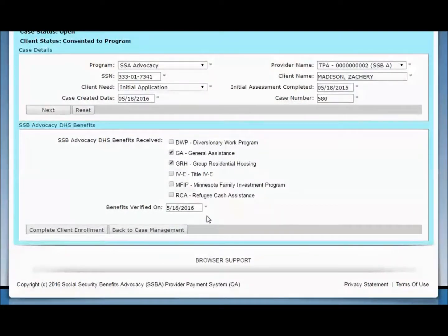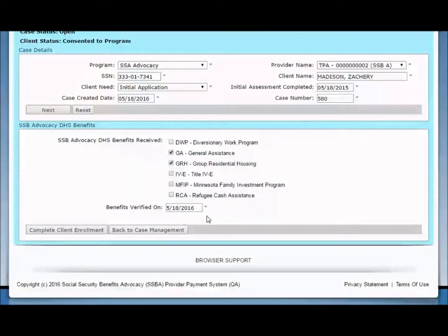It is possible that your client was receiving an eligible DHS benefit while working with you and before they were entered into the SSBA system. The system administrator will review your client's public assistance history and can update the Verify DHS Benefits page if they are eligible, allowing you to continue working with this client and entering information in the system.